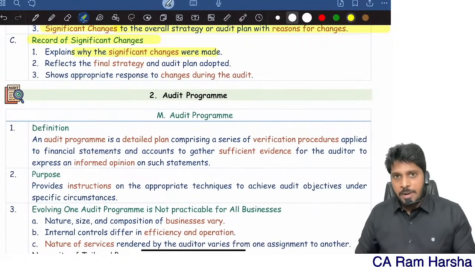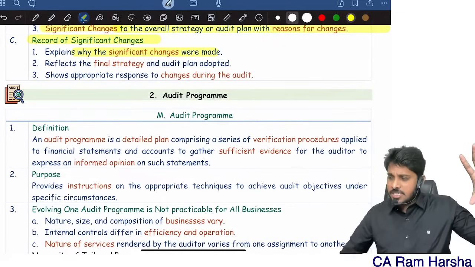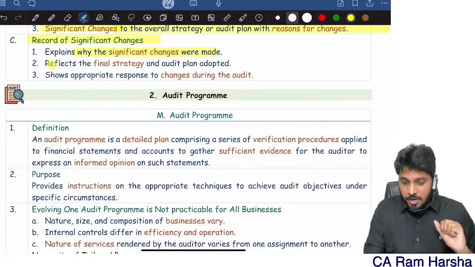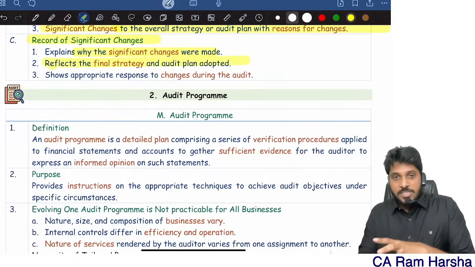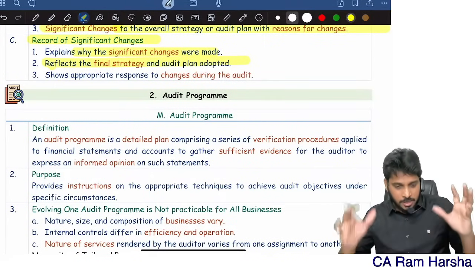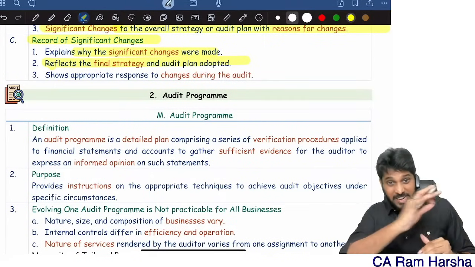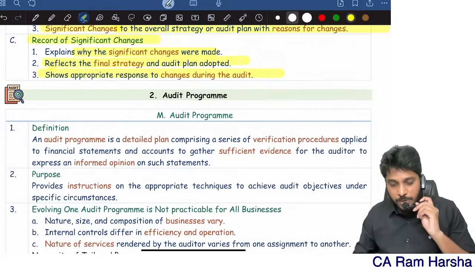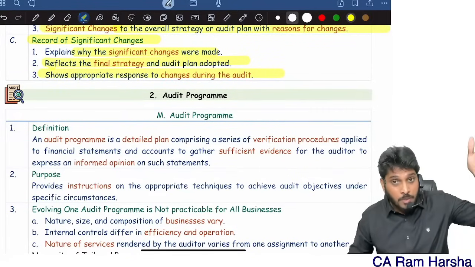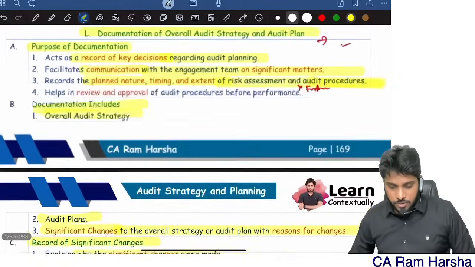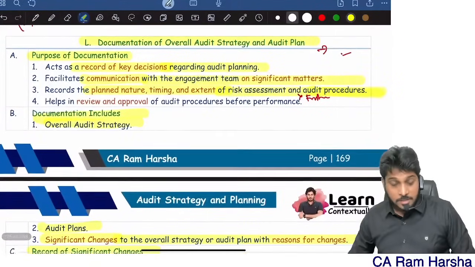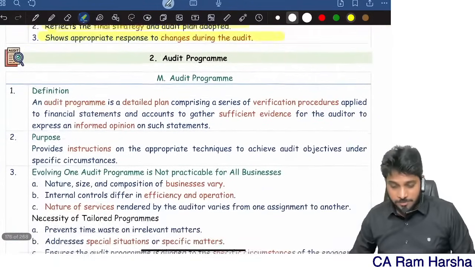It explains why changes were made. Like, what is the reason? Originally you thought of 10 days, right? Why did you increase it to 15 days? It reflects the final strategy and plan adopted. Changes and all you record, right? So automatically the audit plan you are documenting is the final version. It shows an appropriate response to changes during the audit. So originally how we planned, later how we changed it. All that information will be there. That's it. So this is documentation of the audit plan. This itself has been asked as a 5 marks question.